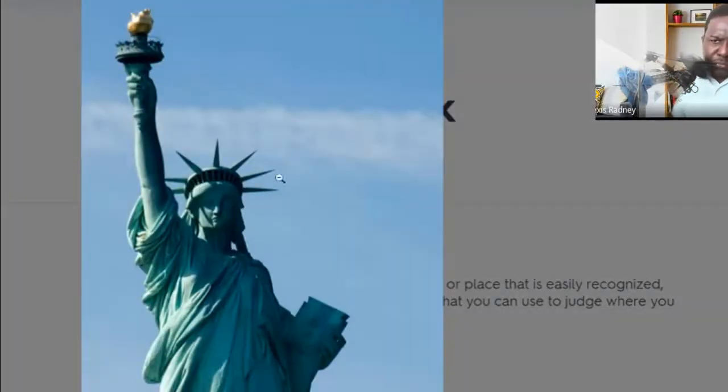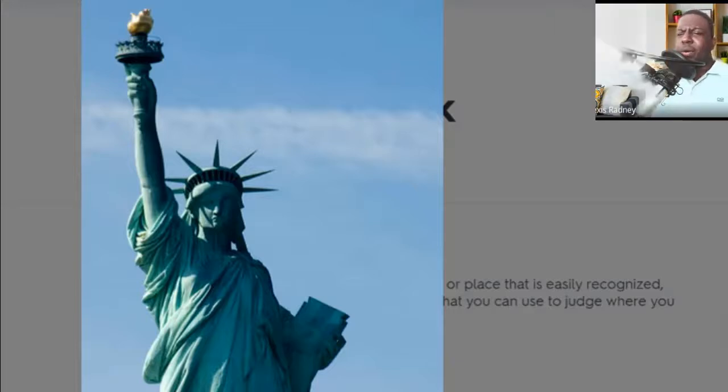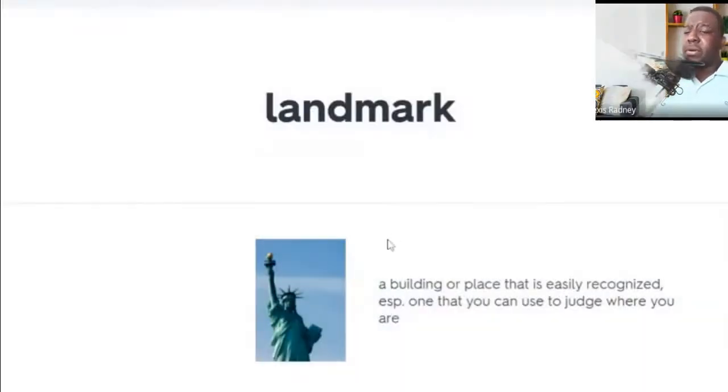For example, what is that? Who can tell me? Open your microphone and tell me. What is that? Hello, guys. I'm waiting for you. Liberty statue. Liberty. When you see that, where are you? In New York, exactly. When you see the Statue of Liberty, you can imagine that you are in New York. Okay, so that is a landmark. It's a monument, a building that identifies the place where you are.